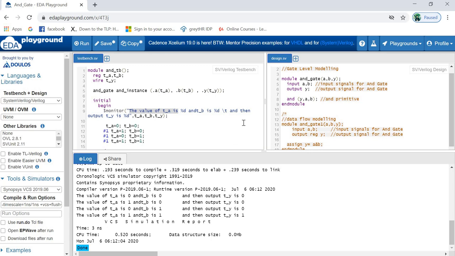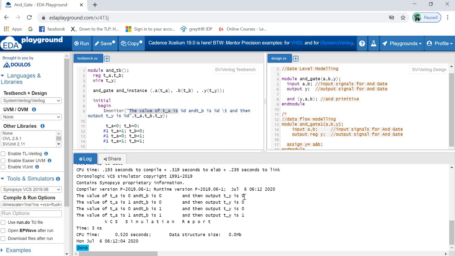Now we are going to display the value of TY also. So TY is percentile D, with TA, TB and TY. The output value is also 0. We all know that if we give 1 at both inputs, only then will your AND gate produce output 1.